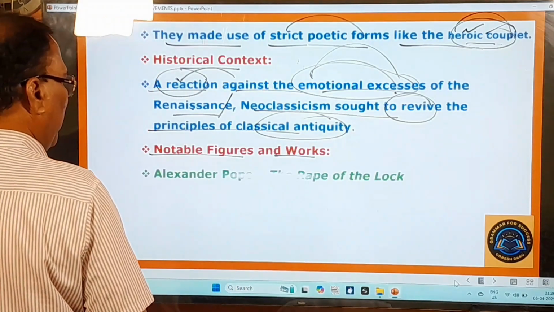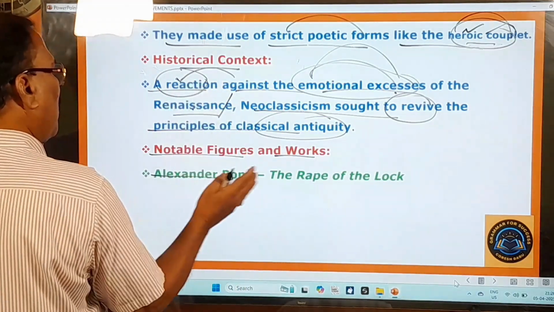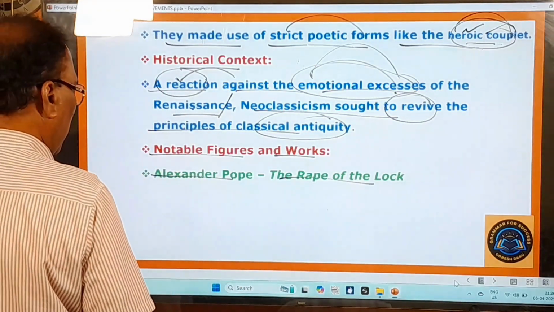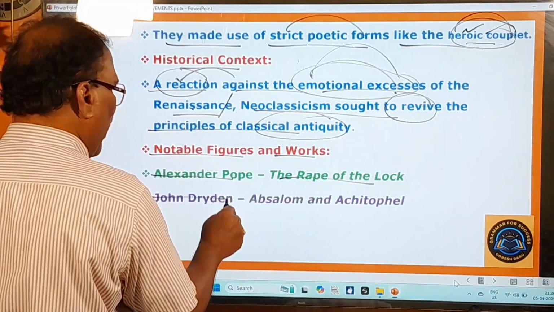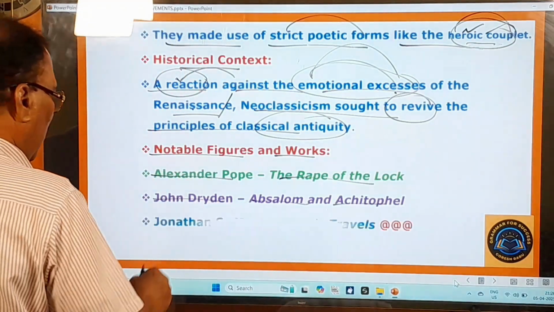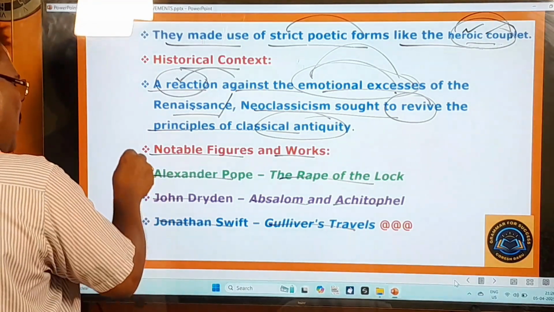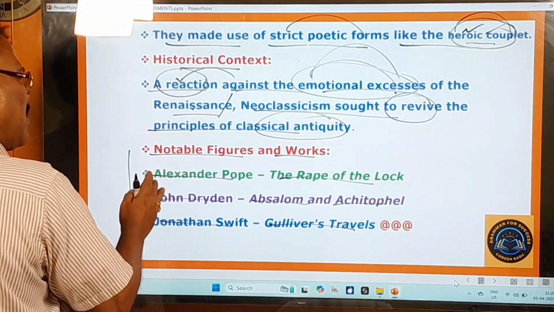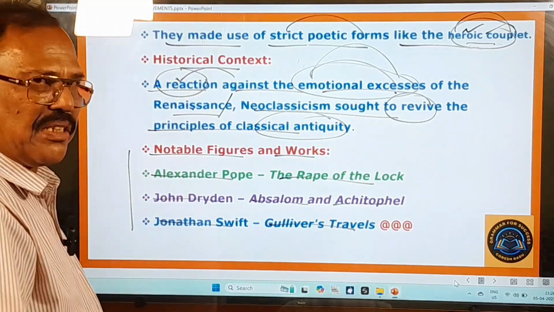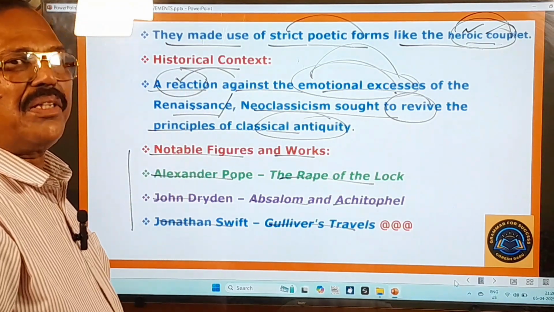Who are the notable figures? Alexander Pope. This was a notable poet of this period. He wrote The Rape of the Lock. The next one is John Dryden. He wrote Absalom and Achitophel. And here Jonathan Swift, Gulliver's Travels. So in this way, these three were the notable figures or the popular poets of this neoclassical movement. And now you move on to learn the next important literary movement.